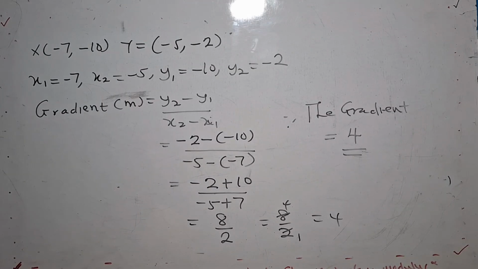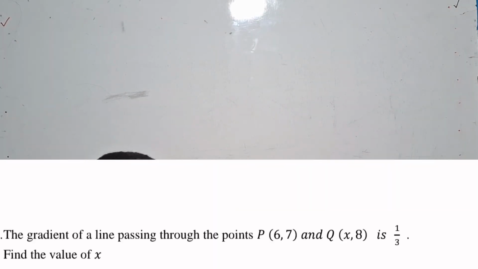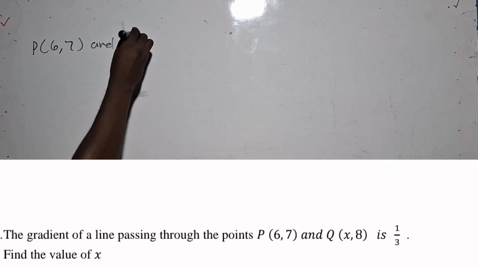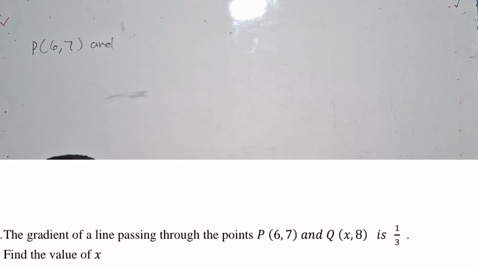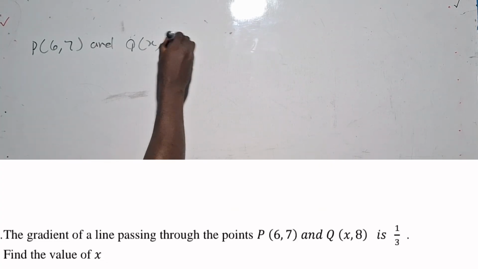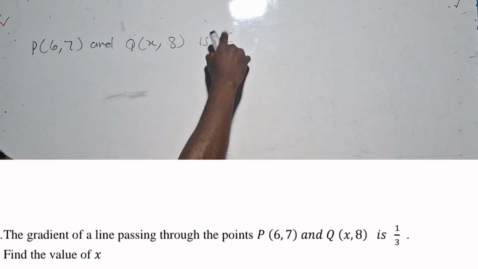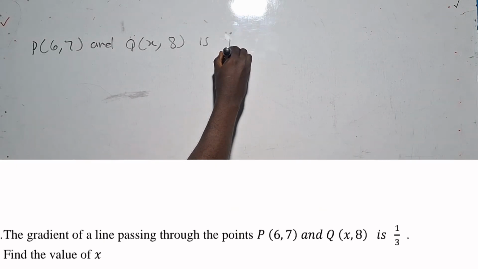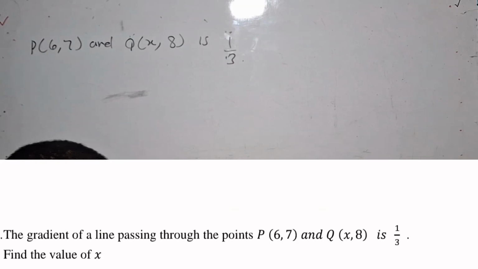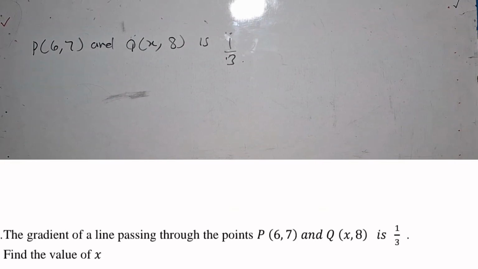So let's take that last question on the gradient of a line. So the question says the gradient of a line passing through the point P, 6, 7. Point P is 6, 7 and Q is x, 8. The gradient is 1 on 3. Find the value of x.